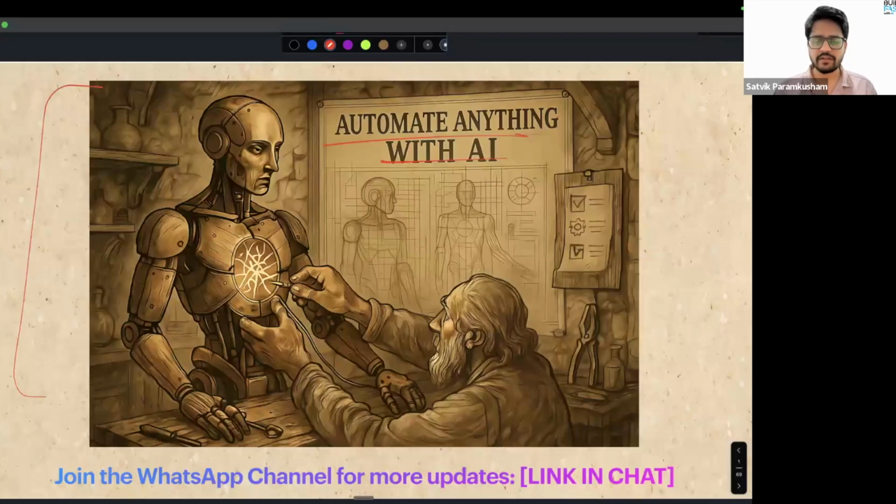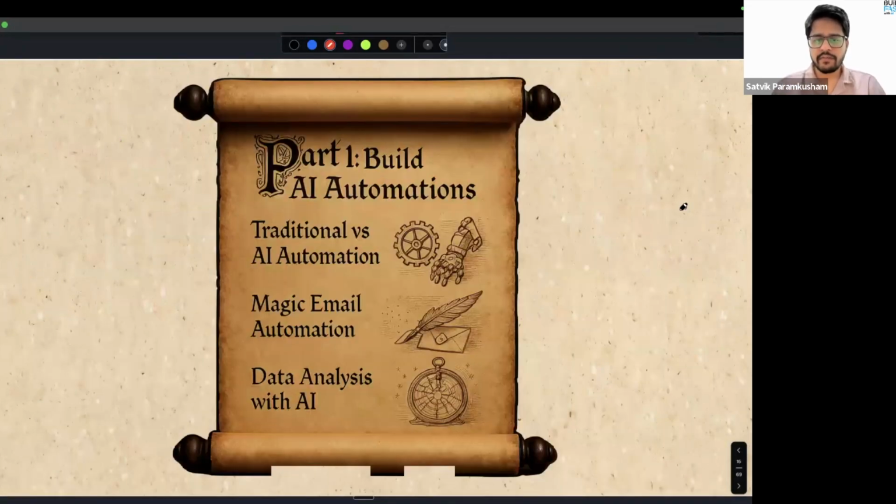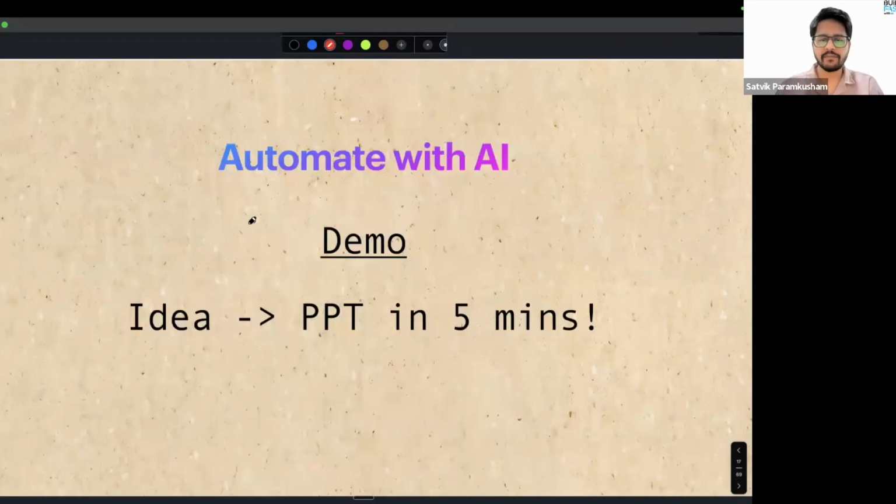This session is going to be very interesting, with a lot of not just tools and prompts, but also a lot of conceptual understanding in terms of how they can help you automate your work. Right. So first of all, we will try to build some automations, and we will start with a very simple automation first, which is PPT, right?